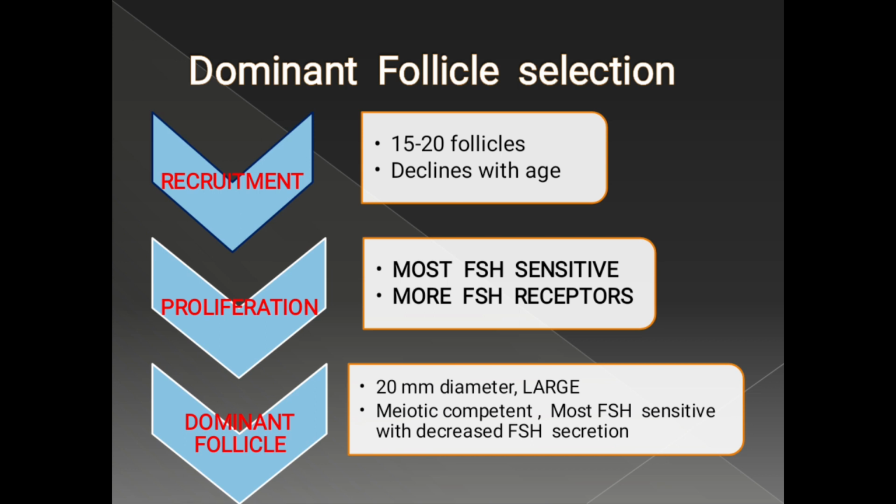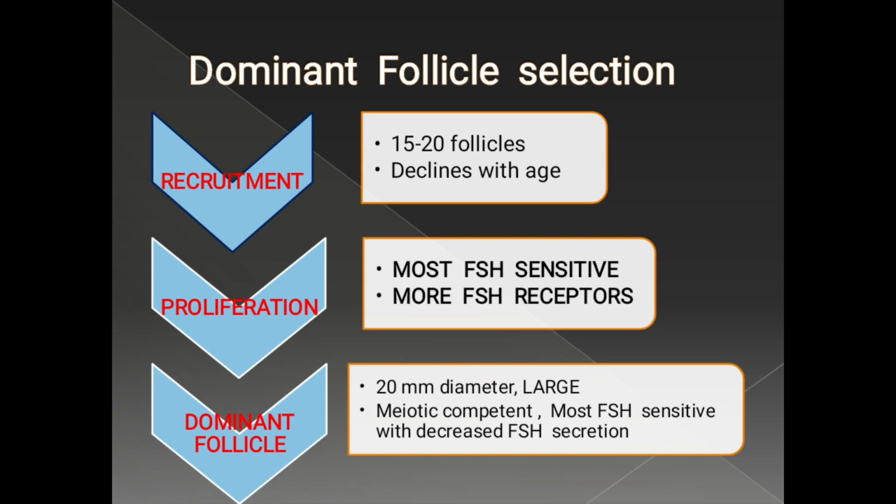Now only the largest follicle, which has grown to nearly 20 millimeters because of the increased FSH concentration, should also have the ability to withstand and survive the low levels of FSH due to the negative feedback mechanism.